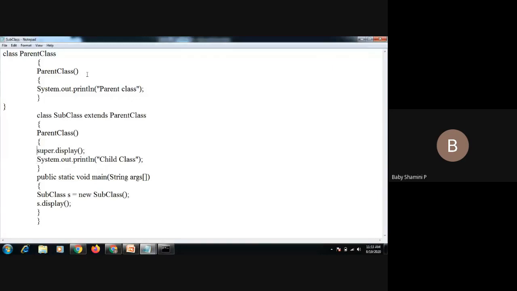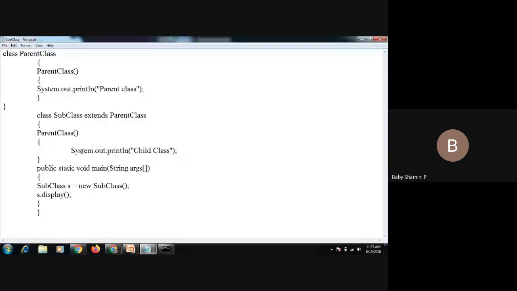If you declare super, same procedure. If you are not declaring, also same procedure. If you declare super also same procedure. The compiler automatically invokes the parent class constructor. So execute this one.